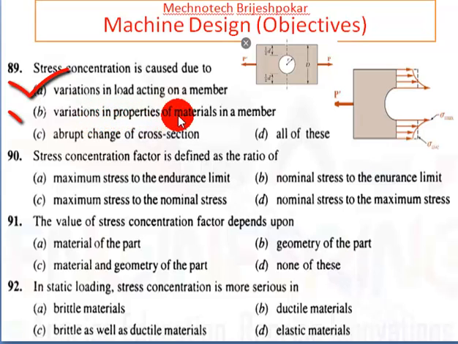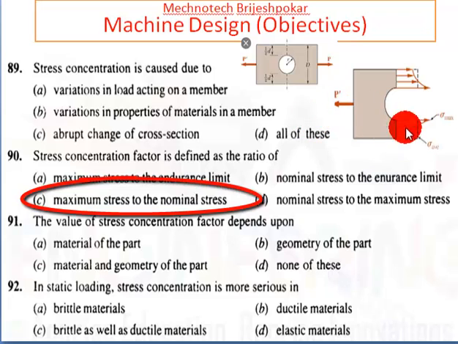Variation in property of material in a member, right, and abrupt change of cross section, it is also right. So the answer is all of these are the reason, because of that stress concentration is generated. Now the stress concentration factor is defined as the ratio of, here in this figure you can see this is a maximum and this is a minimum stress, right? So it is the ratio of maximum stress to the nominal stress, not a minimum, but it's called the nominal stress, right?